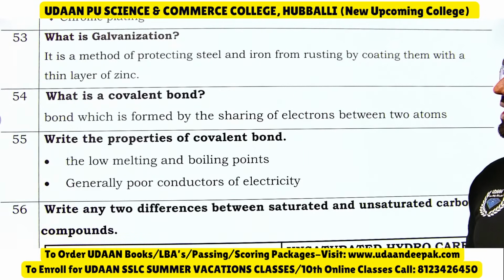Then what is a covalent bond? A bond which is formed by sharing of electrons.